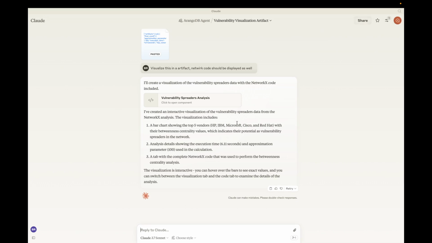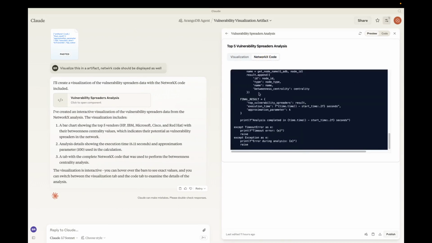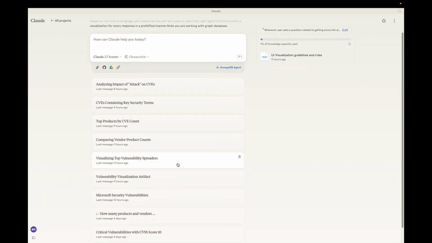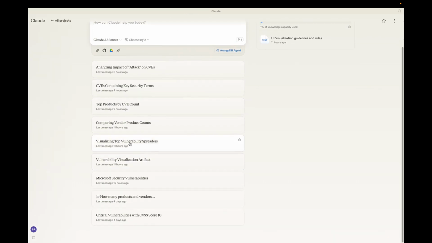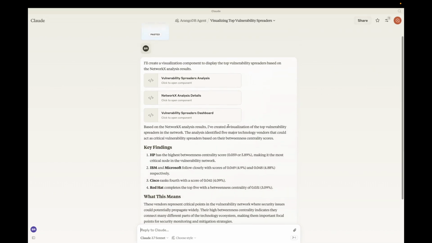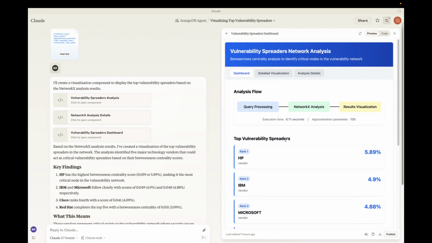Now let's see this interesting question. Visualize the artifact and NetworkX code should be displayed. Okay, interesting. It's calculating the betweenness centrality. It came up with these top 5 vendors. This is an interesting question that it created for vulnerability spreaders.